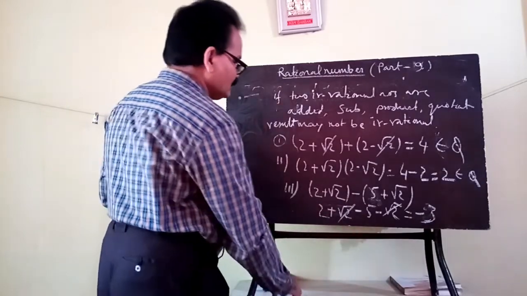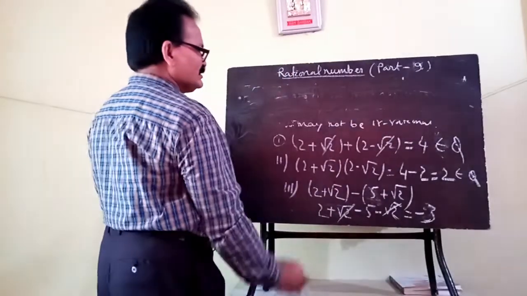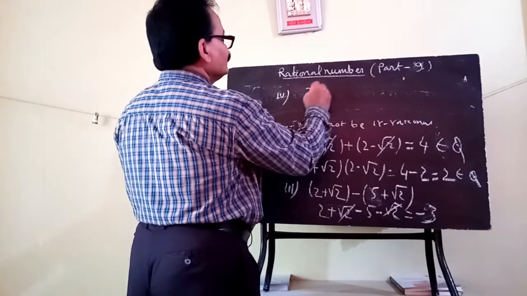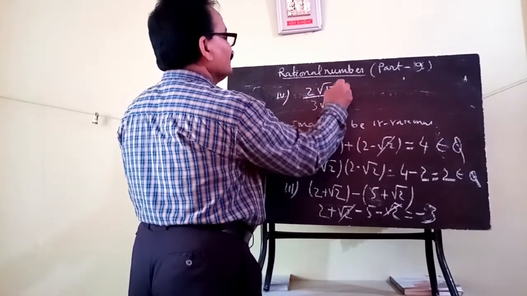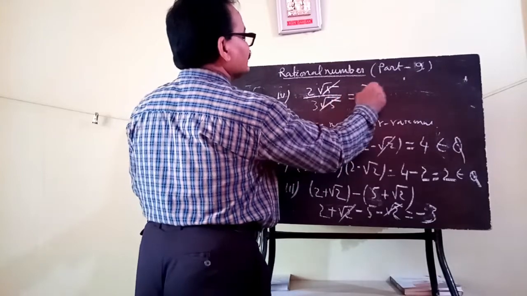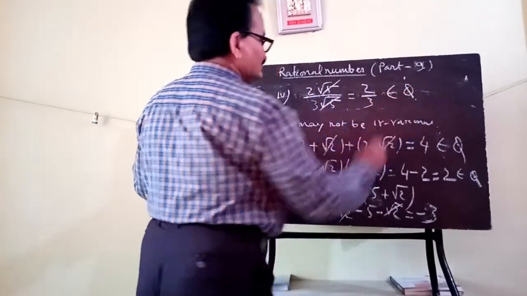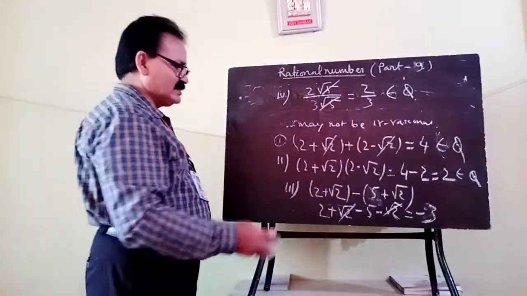For quotient, for division, the fourth example: 2 root 5 divided by 3 root 5. What will happen? Root 5 cancels, the answer is 2 by 3, which is a rational number. Okay, so these are the important results we have discussed.